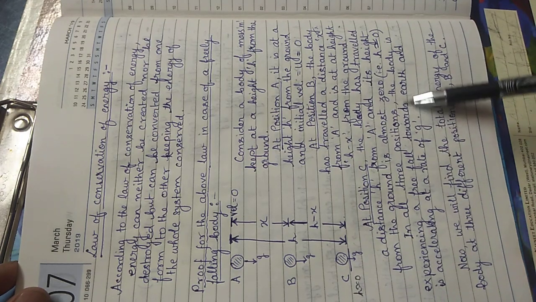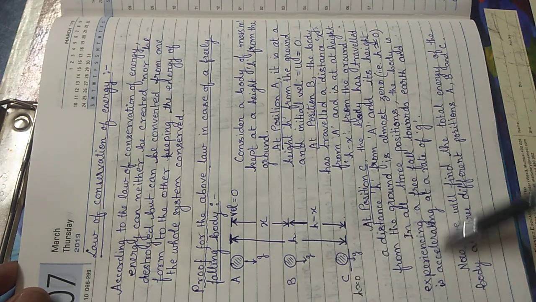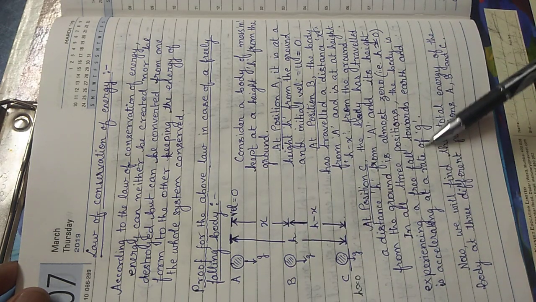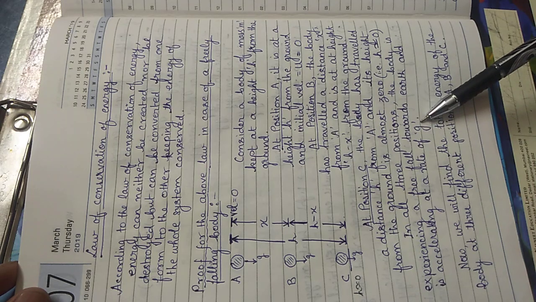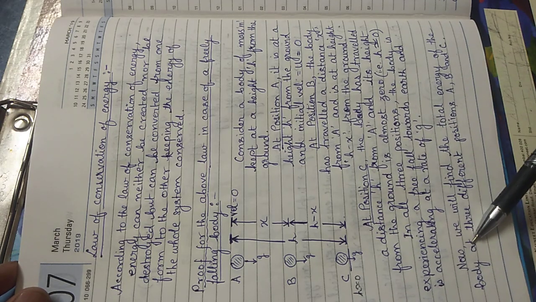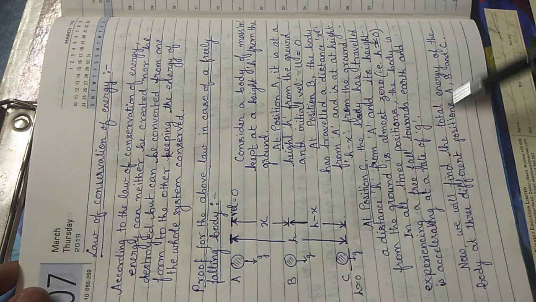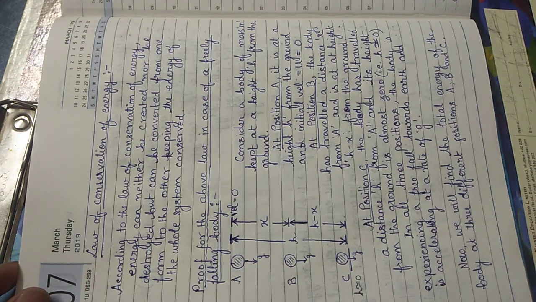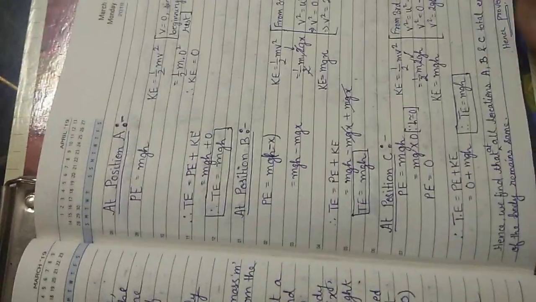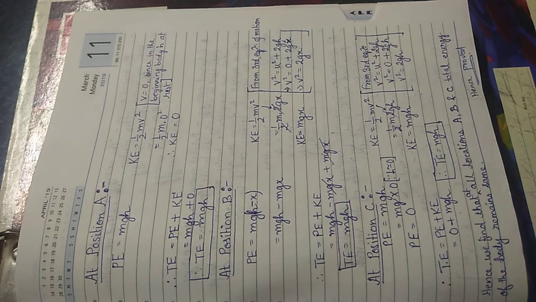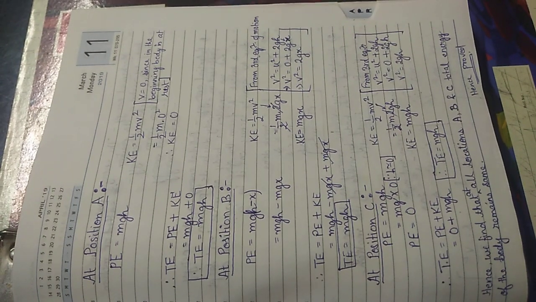In all three positions, the body is experiencing a free fall and is accelerating at the rate of g. The acceleration due to gravity here is g, small g. Now, at the three different positions A, B and C, we will try to calculate the total energy of the body. Next, let us have a look. I hope the things are clear.